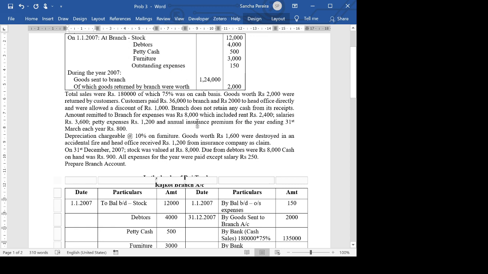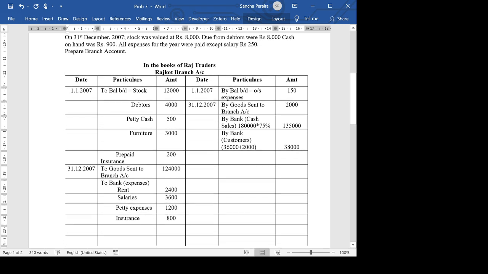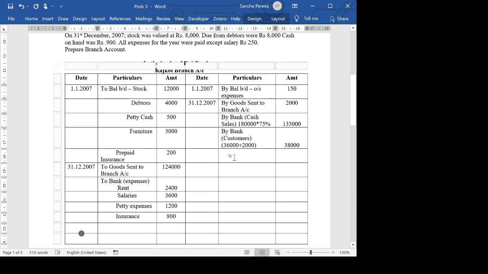So we are done with all this. Depreciation chargeable at 10% on furniture. This is going to affect the closing balance of furniture. Goods worth rupees 1,600 were destroyed in an accidental fire, and head office recovered rupees 1,200 from the insurance company as claim. So this I have to show. The head office is receiving it again by bank, the insurance claim.